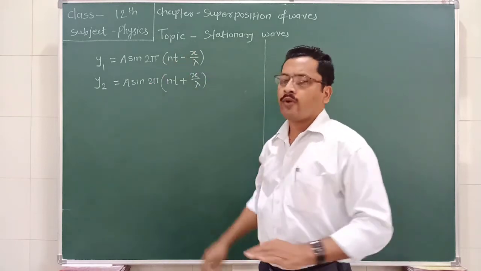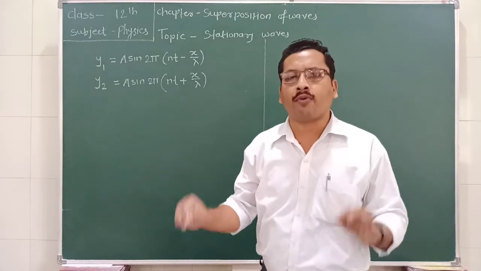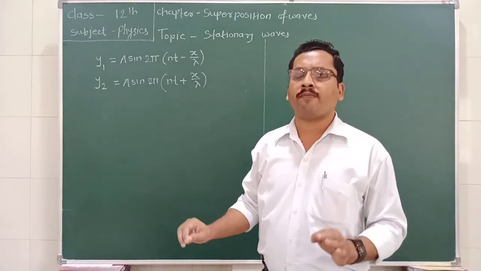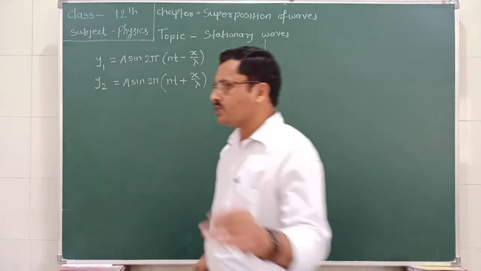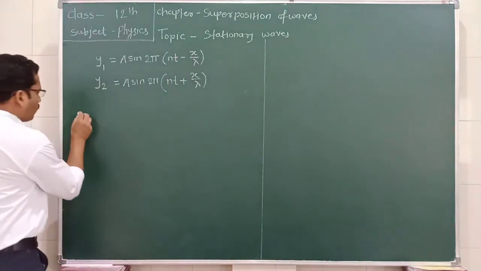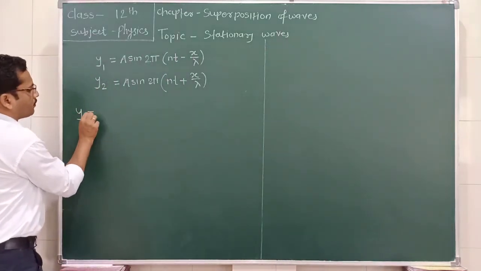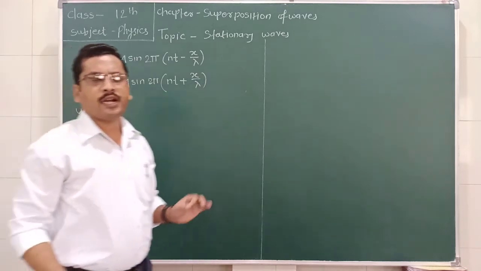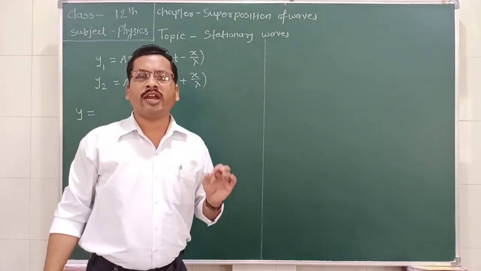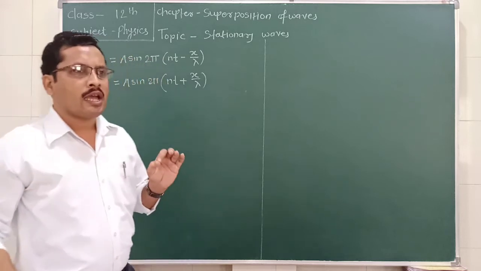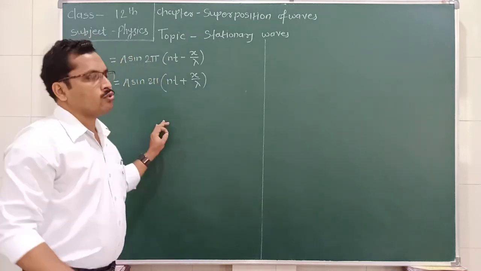Consider these two waves superimposed at a particle of the medium. Then what happens? What is the resultant amplitude? According to the superposition principle, the resultant displacement is the vector sum of the displacements due to the individual waves.